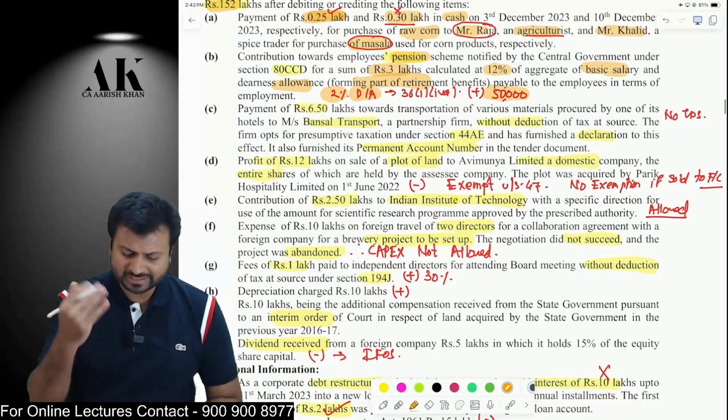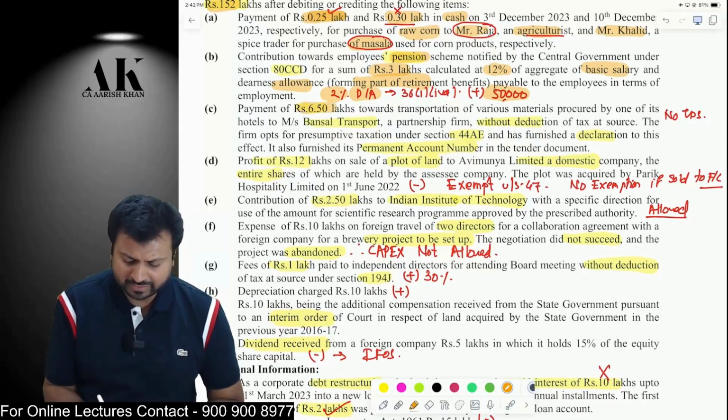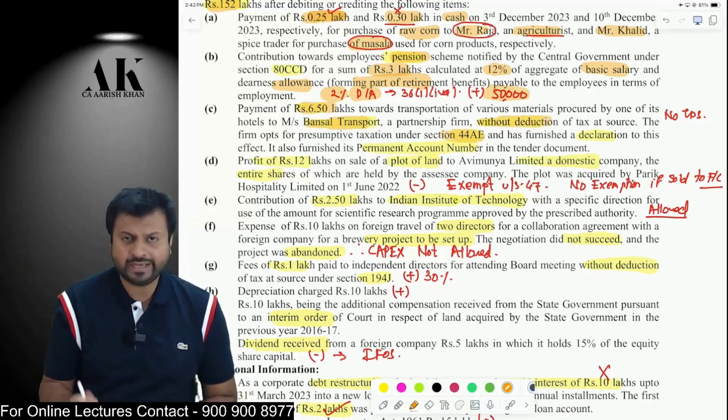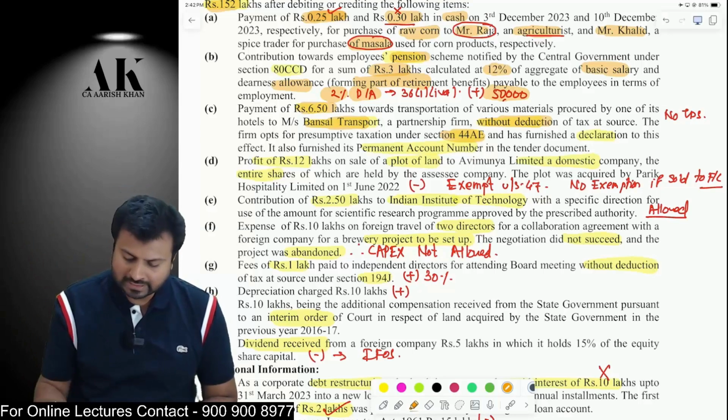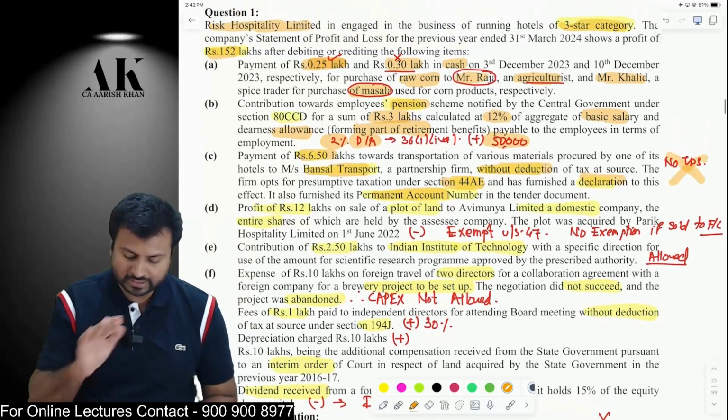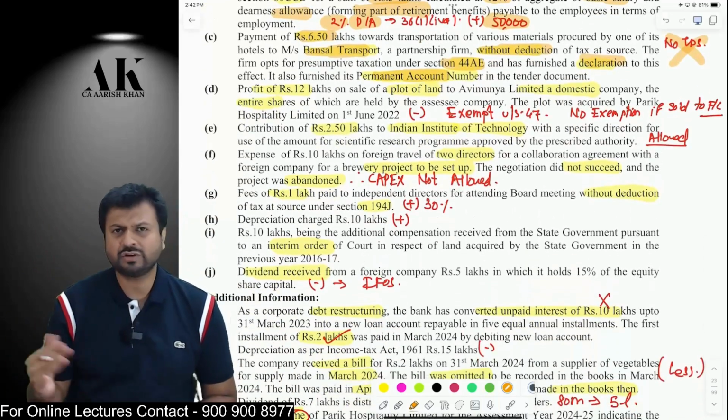Now, the next adjustment is a similar adjustment which you have done in the previous paper also, that you have made a payment of 6.5 lakhs to a transporter without deduction of TDS, but the transporter is following 44AE. Therefore, the transporter does not have more than 10 trucks. The transporter is giving a declaration also. The transporter is giving PAN also. Therefore, no TDS under 194C. Okay. The next one is also a very simple adjustment.